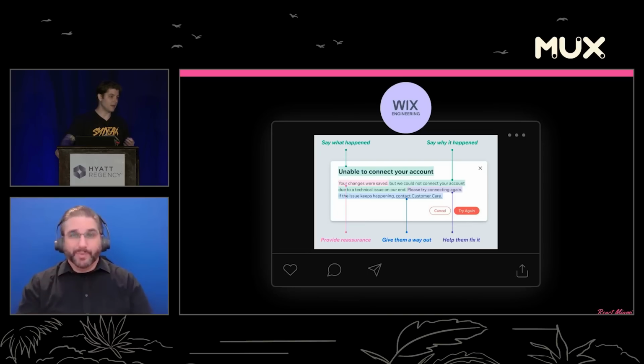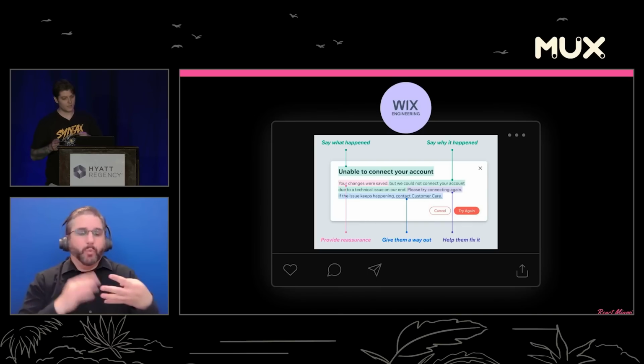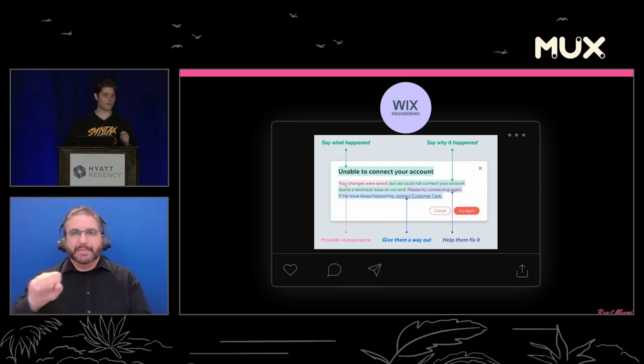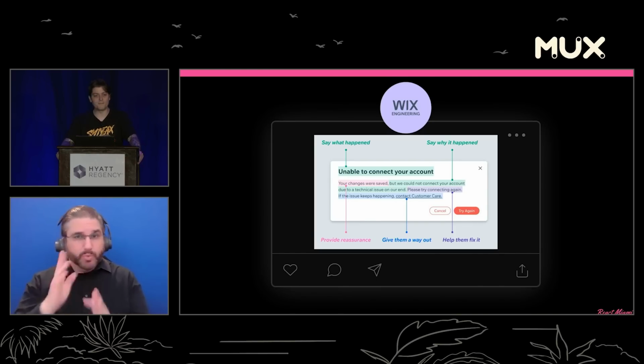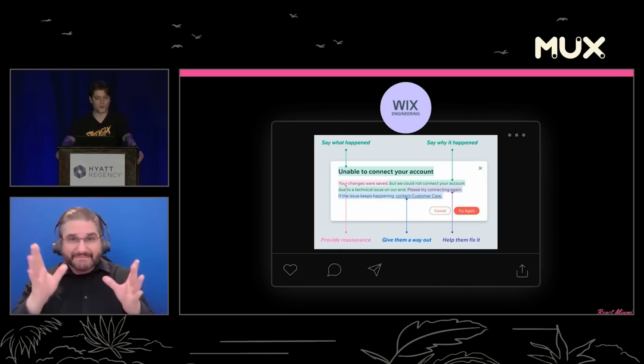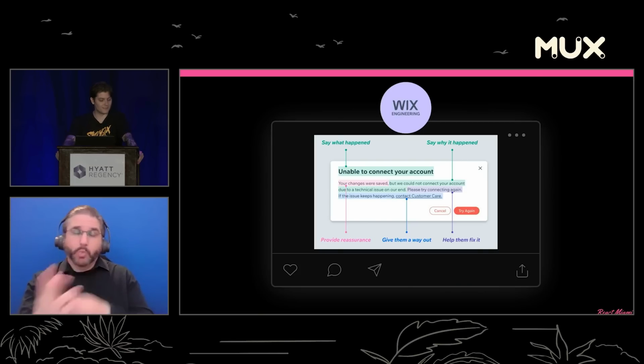If you are treating errors generically, or just have a small couple of strings that you're setting in state, you cannot provide this kind of experience to your users, and you're gonna have nightmare situations when you're getting paged at 2 in the morning by PagerDuty trying to figure out what's going on.